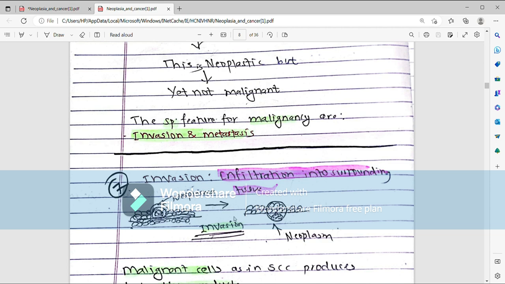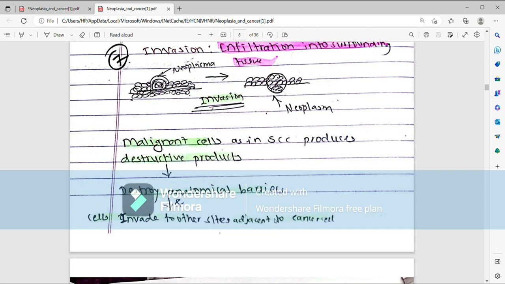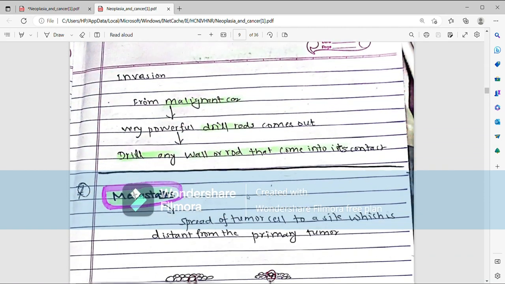Let us consider this is the basement membrane, and in a normal neoplasm, there is no infiltration into the surrounding tissue. But here, in malignant cell, there is infiltration into the surrounding tissue beyond the basement membrane. Now, this is the invasion.